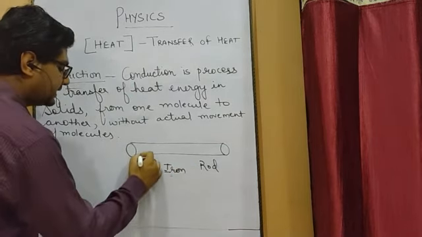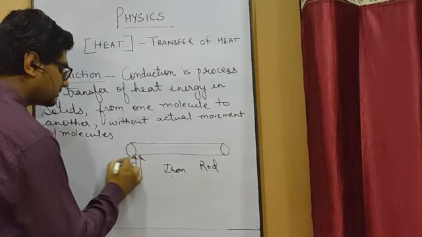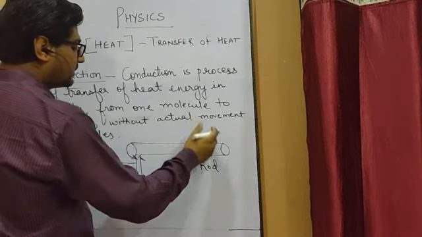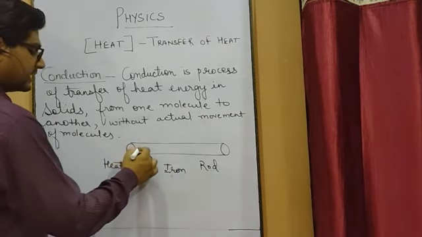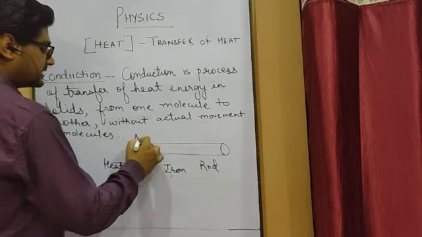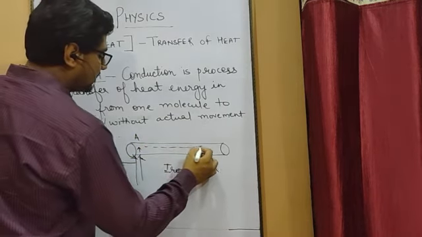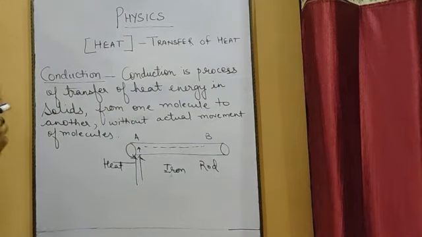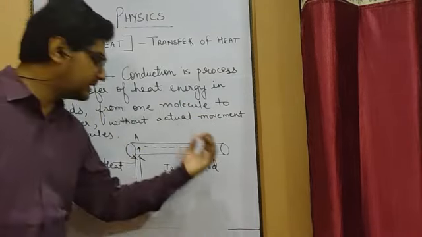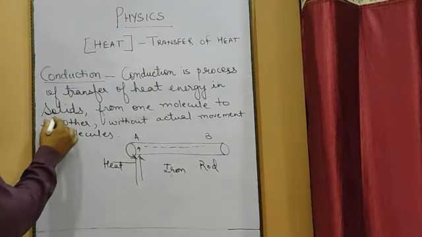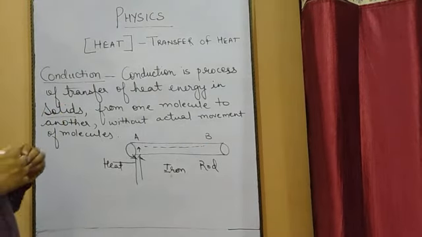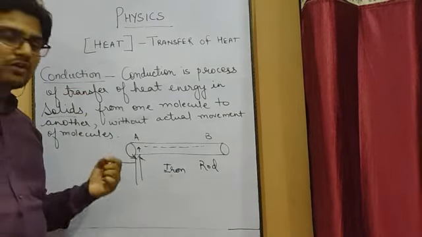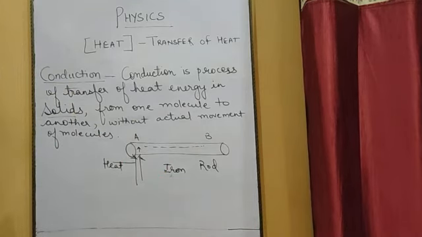and if I am going to heat this iron rod from one end, slowly and slowly you will find that the other end will also get heated. So over here the heat energy which was present at this end A has been transferred to this end B. So this transfer of heat energy from one end of the solid to the another end will take place basically in solid. So the transfer of heat energy from one end of the solid to the another end without actual movement of molecules is known as conduction.